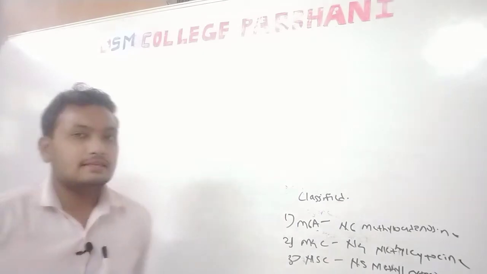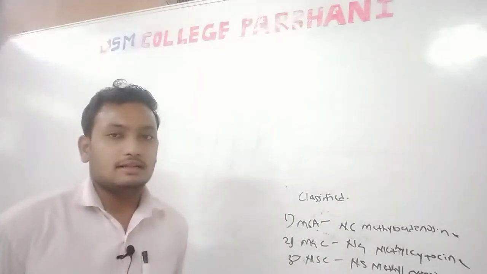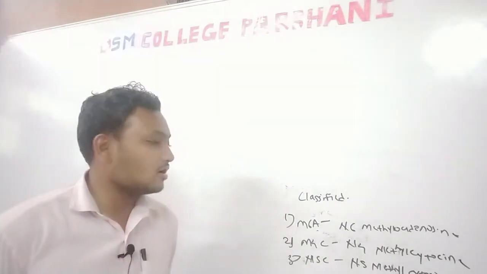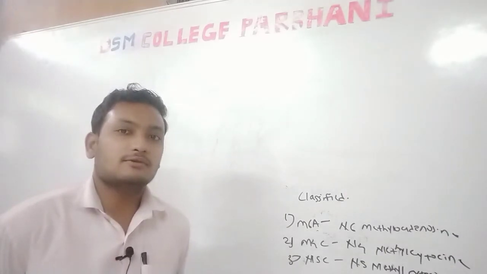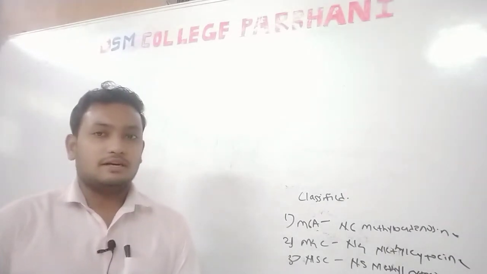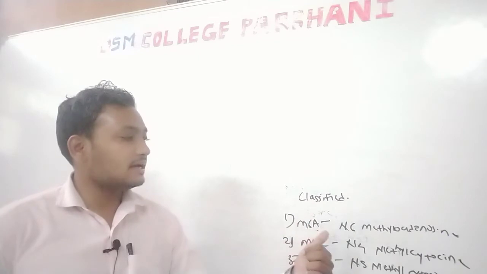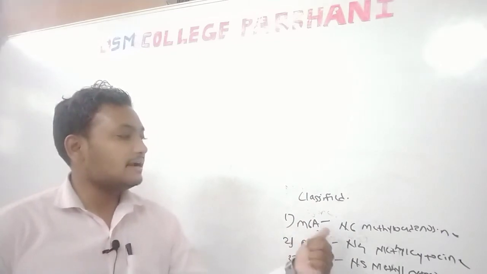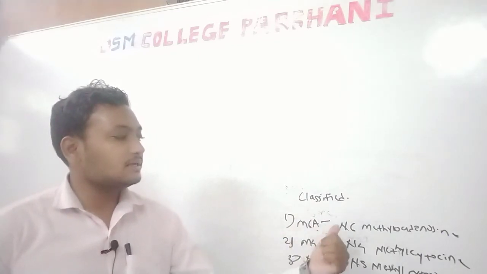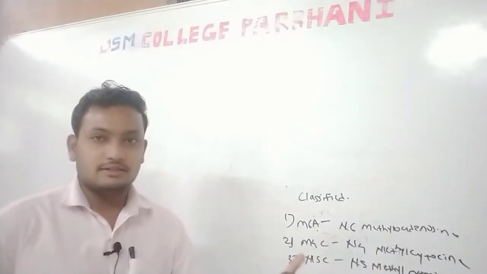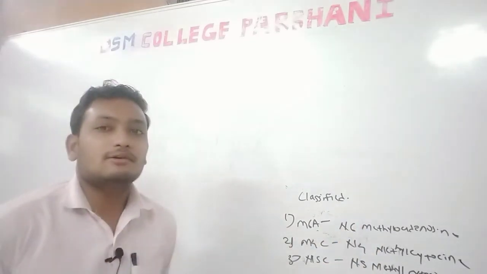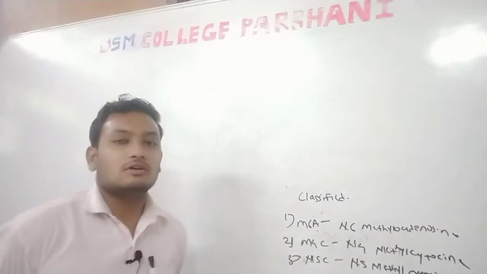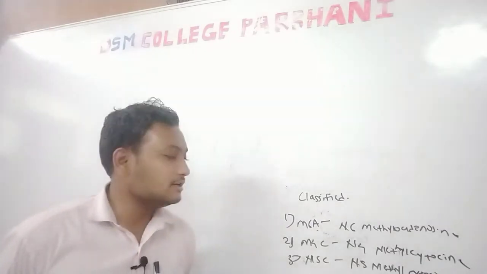Here is the classification of methyltransferase enzymes according to the transfer of the methyl group on the substrate. M6A adds the methyl group on the 6th position nitrogen atom of adenosine.